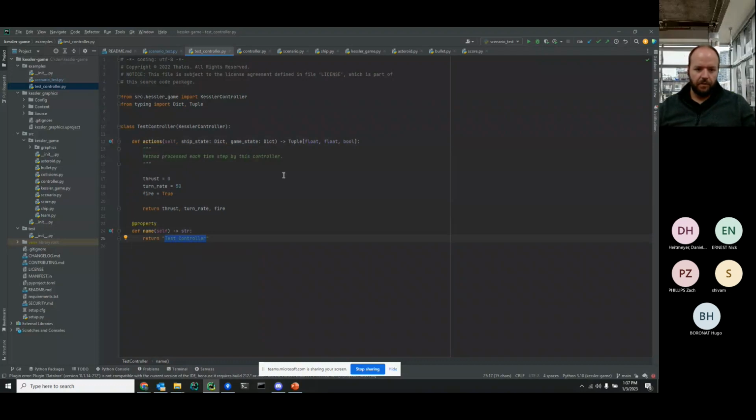Does anybody have any questions on creating your own controller? And note that you can put other stuff in here. You can also define functions elsewhere and pull them in and use them inside of this.